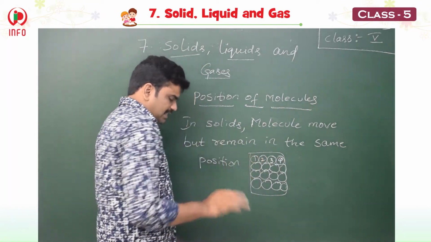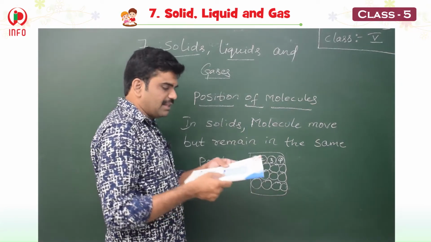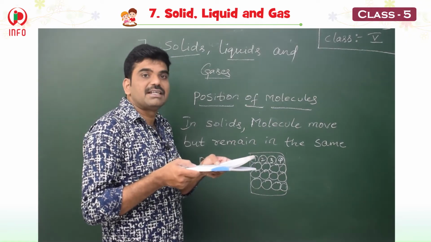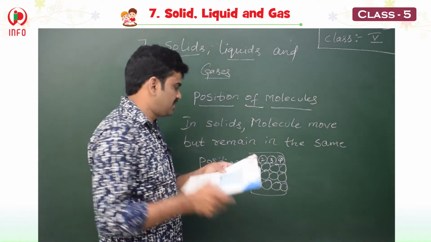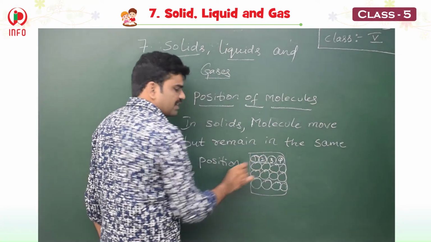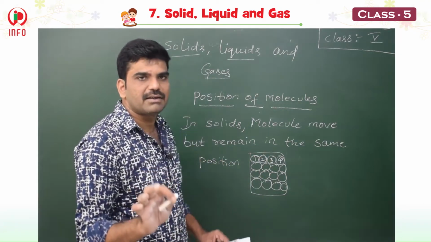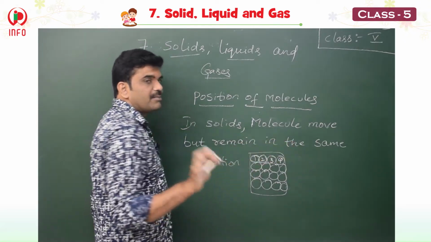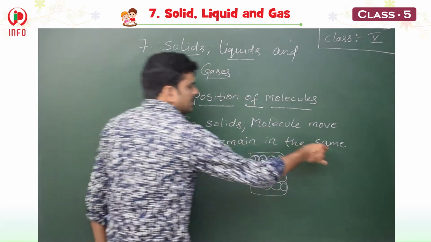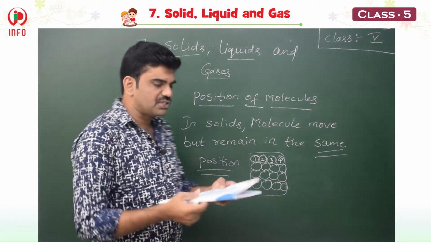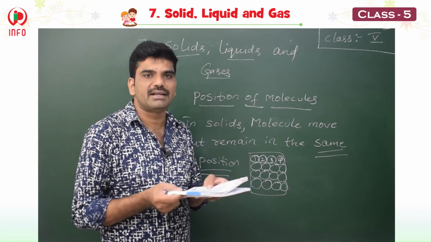This will move like this. The movement will be there like this, but like this only. That is called vibration. So in solids the molecules will move, no doubt, but slowly they will move. They can't change their position. In the same position only they will be moving.